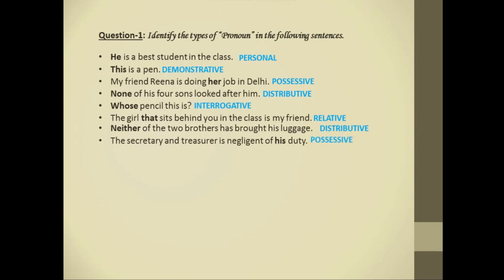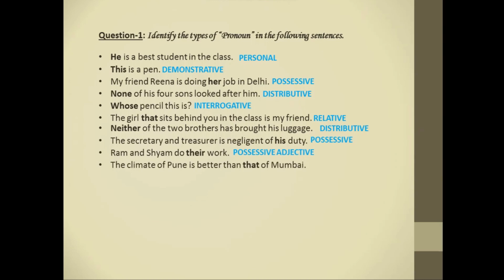Next, Ram and Shyam do their work. Here, their is a possessive adjective. The climate of Pune is better than that of Mumbai. Here, that is a demonstrative pronoun.